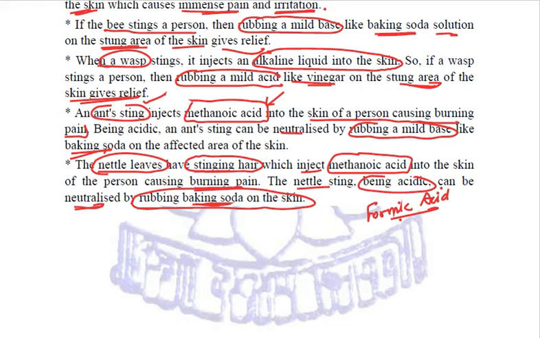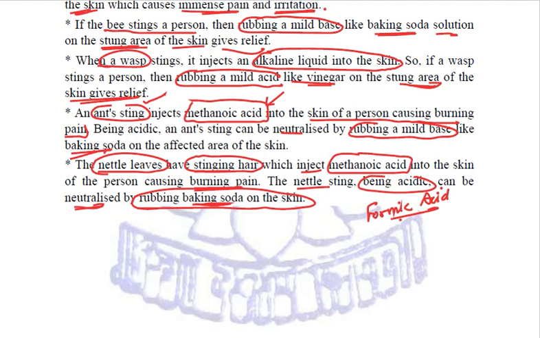We talked about bases. We talked about types of bases, strong and weak bases. We talked about alkalis, that is, water soluble bases. Then we studied the various properties of bases: they are soapy to touch, they have a bitter taste, and they convert red litmus to blue. Quite importantly, all the bases have one thing in common: in water they liberate hydroxide ions. The substance which liberates more hydroxide ions, that means it gets completely ionized in water, is a strong base. Examples we have seen. And if a substance ionizes partially and liberates a lesser amount of hydroxide ions, then it is a weak base. Examples we need to know.